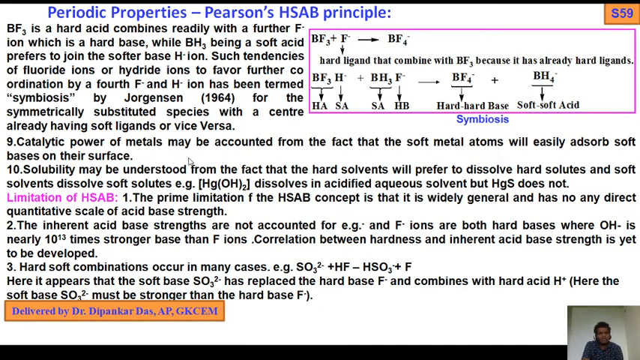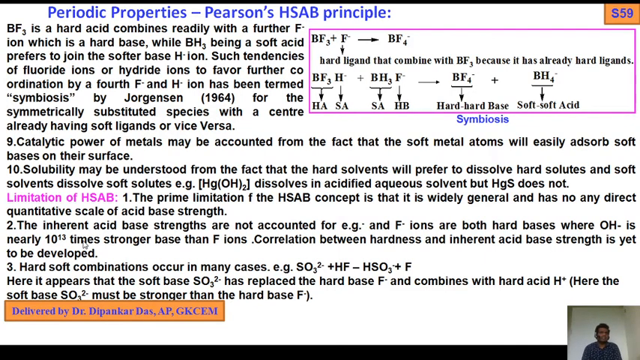Next, the catalytic power of metals may be accounted for from the fact that soft metal atoms will easily adsorb soft bases on their surface. Adsorption. Solubility may be understood from the fact that hard solvents will prefer to dissolve hard solutes and soft solvents dissolve soft solutes. For example, AgF is highly soluble in acidified aqueous solvent, but AgI does not dissolve.